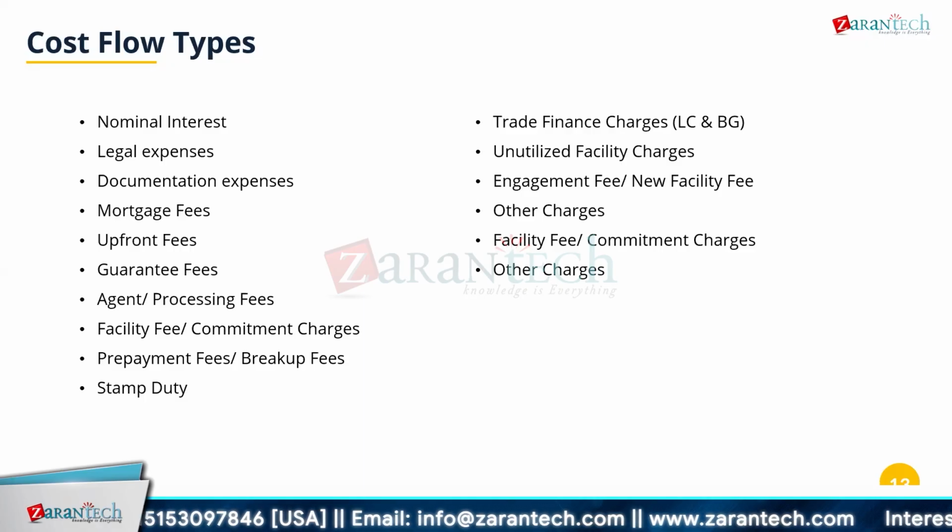That means these are part of the configuration that will get defaulted from the configuration when you create the deal. But certain flow types you can add, because those flow types are not part of your standard, and you want to add them as an additional thing, which can be something like a bank charge or a mortgage or guarantee fees, stamp duty. So there are certain things which are like trade finance charges, right?